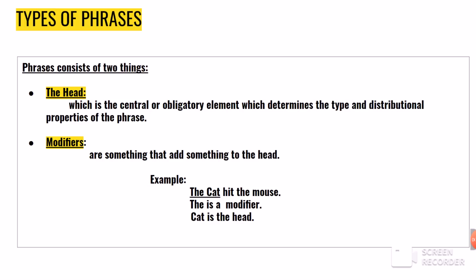Phrases consist of two things: the head, which is the central or obligatory element which determines the type and distributional properties of the phrase. Modifiers are something that adds something to the head. Example: the cat hit the mouse. The is a modifier. Cat is the head.